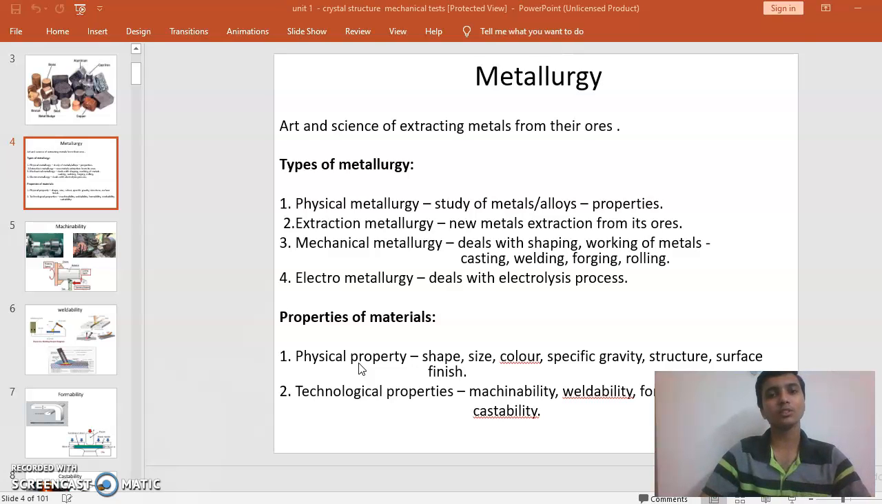The next topic is the properties of materials. There are physical properties and technological properties. The physical properties are shape, size, color, specific gravity, structure of the metal or alloy, and surface finishing. These are what we observe when we look at a material. The technological properties are machinability, weldability, formability, workability and castability. All these are properties of materials.